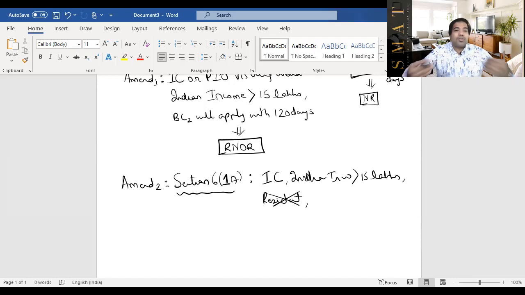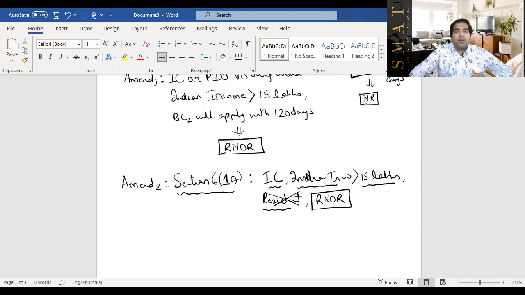Because jiska koi nahi, uska India. If you are no one's, you are India's. So they say that if you're an Indian citizen having Indian income of greater than 15 lakhs, and you're not taxed anywhere in the world as a resident, then we would like to tax you. But don't worry, not as a resident and ordinary resident, but only as a resident and not ordinary resident.